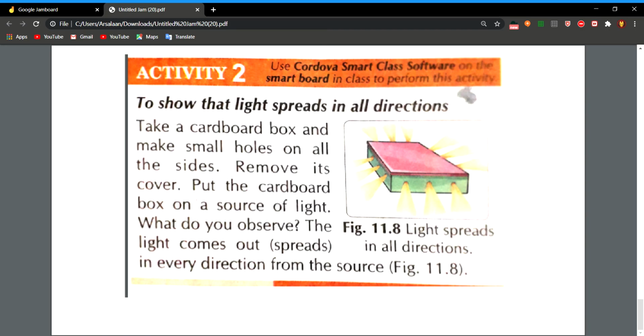For this, we will take a cardboard box and make small holes on all the sides. Now we will remove its cover and put the cardboard box over a source of light. We will observe that light spreads out in every direction from the source. So this shows that light spreads in all directions.